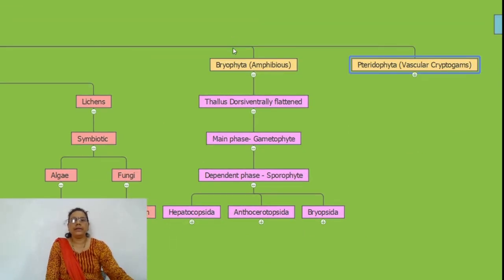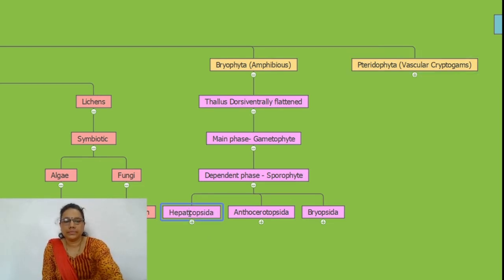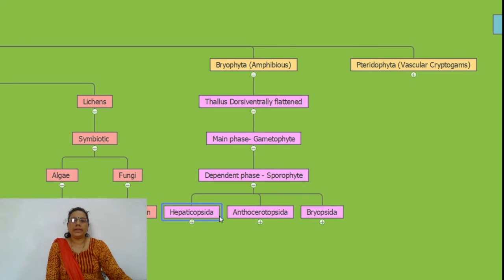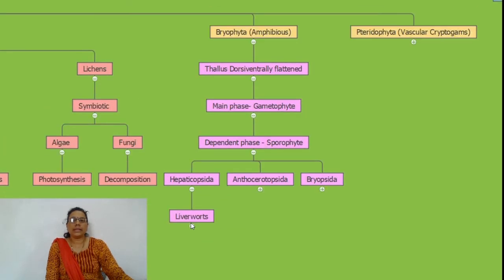Bryophyta are divided into three classes: Hepaticopsida, Anthoceratopsida, and Bryopsida. Hepaticopsida, commonly called liverworts due to the thallus shape, are dorsiventrally flattened structures.